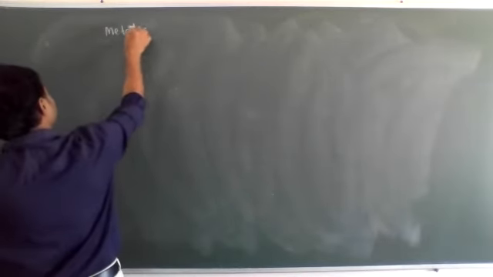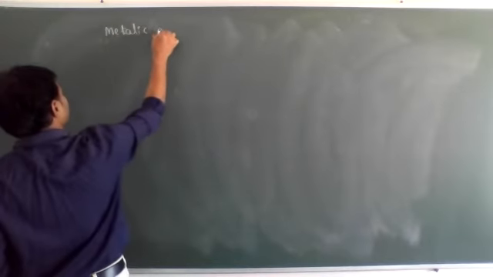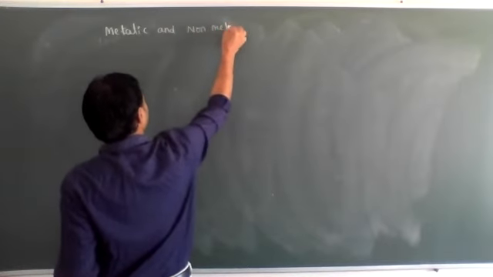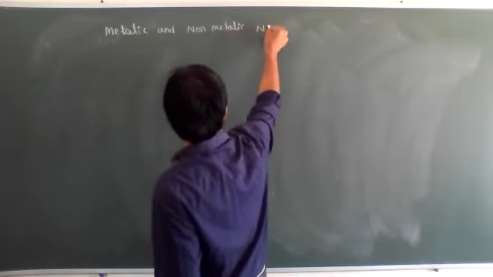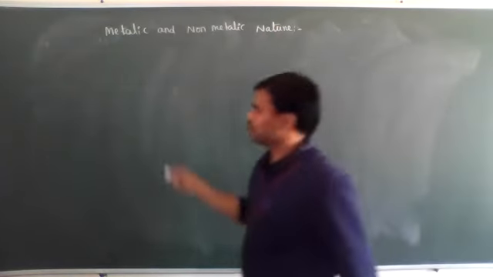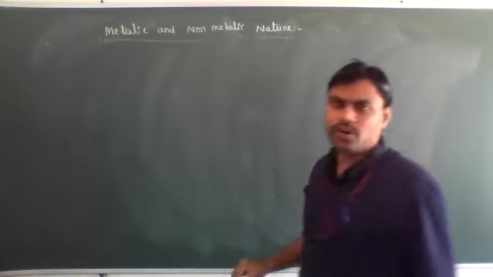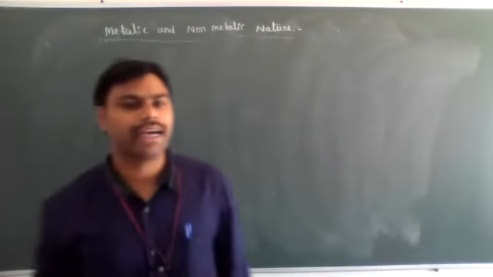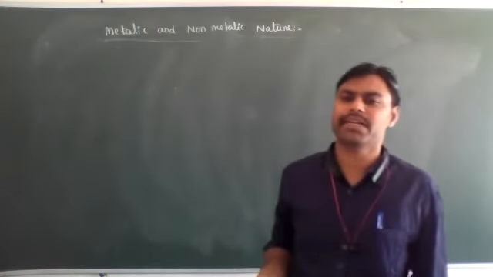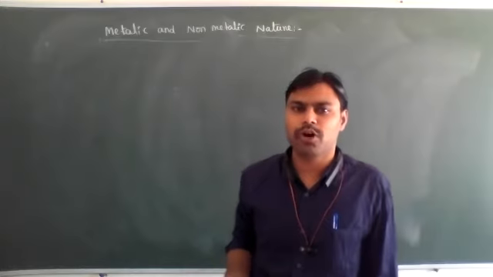The next important periodic property is metallic and non-metallic nature. We know very well, already we have discussed how metallic and non-metallic nature form and how they are exhibited. This mainly depends on the electronegativity and electropositivity concepts.